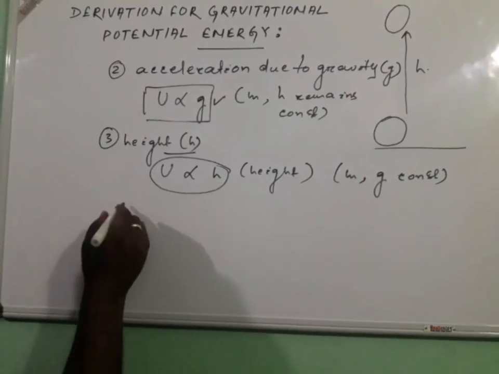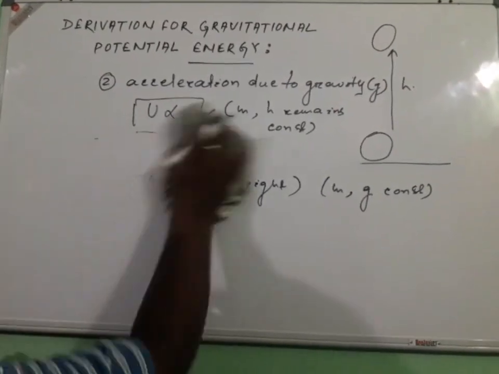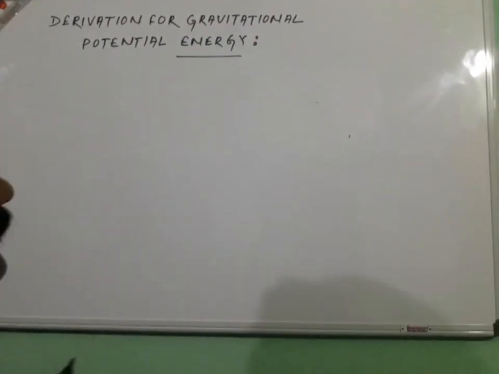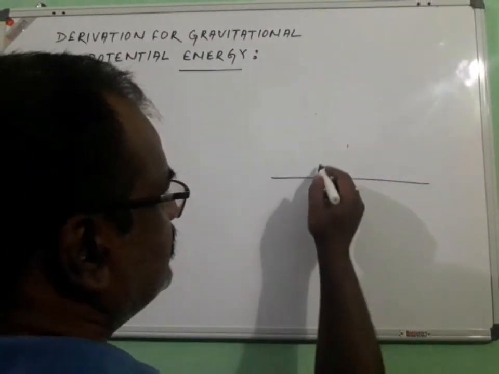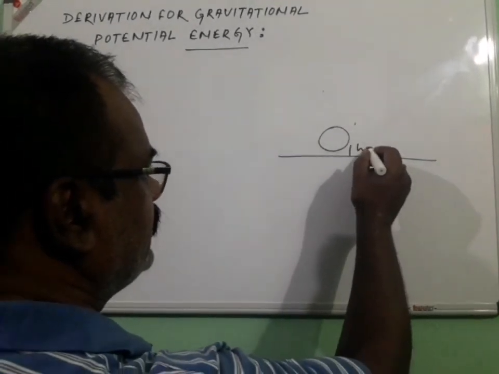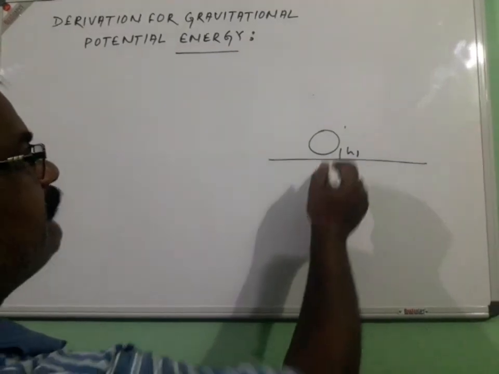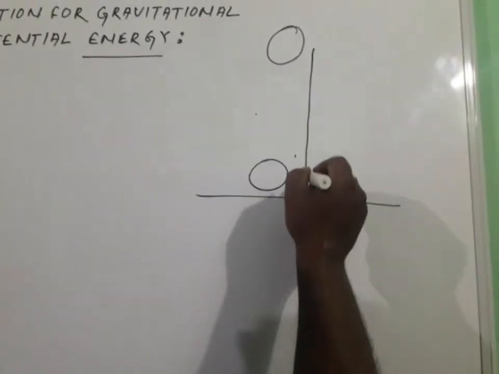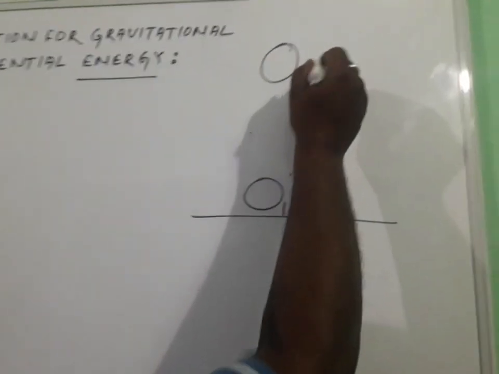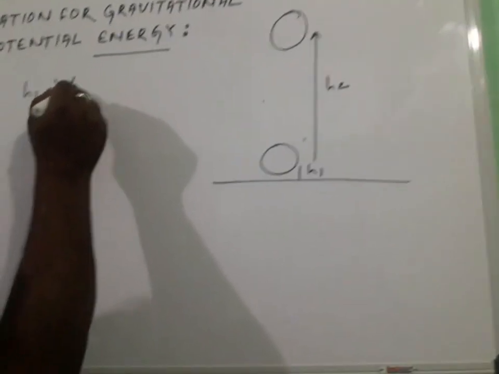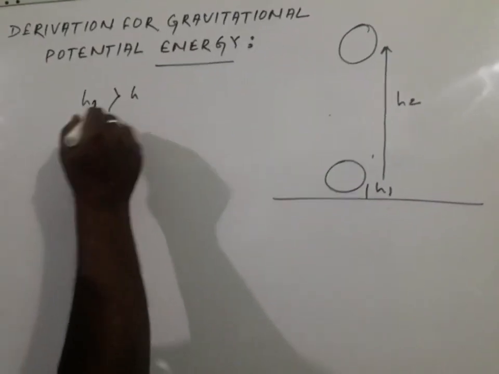Let us take an example. A body was kept at a certain height h1. Now whenever the same body is lifted up to a height h2, h2 is greater than h1.